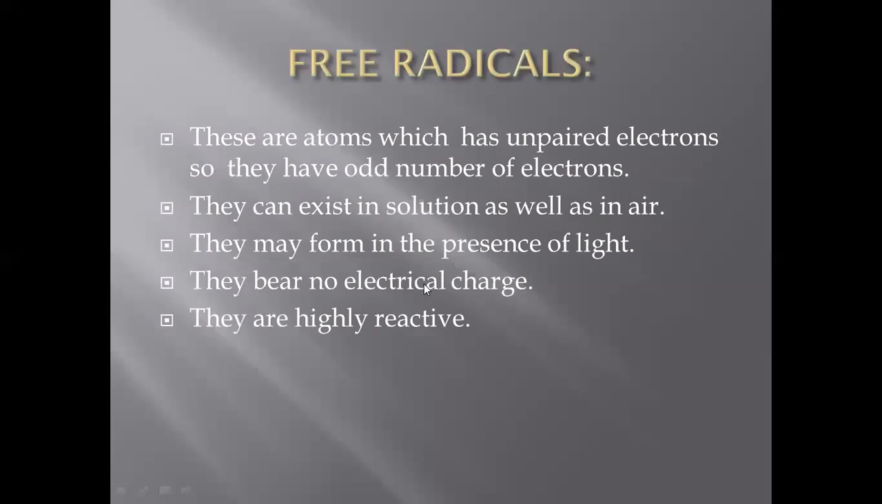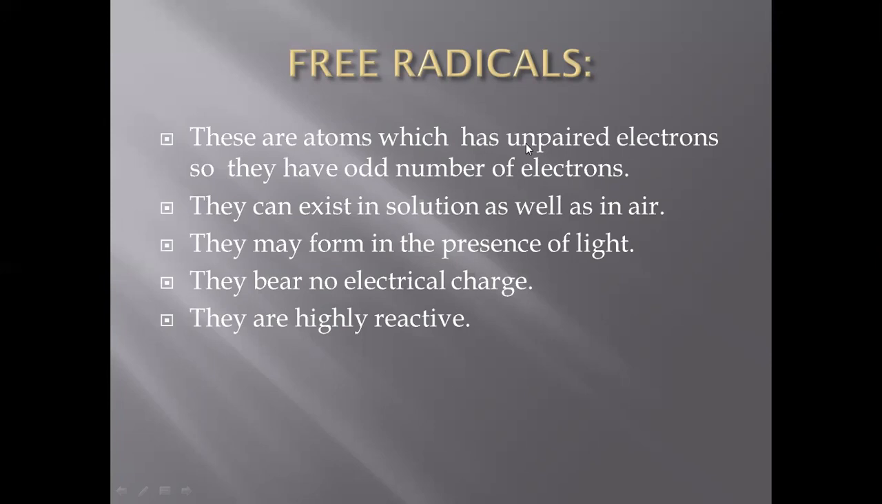The next topic is about free radicals. What are free radicals? These are atoms which have unpaired electrons, so they have an odd number of electrons. Unpaired means, you know, that in atoms the electrons are in pairs. In pairs means if there are 4 electrons, 2 will make 2 pairs, and if there are 6, then again 2 will make 3 pairs.